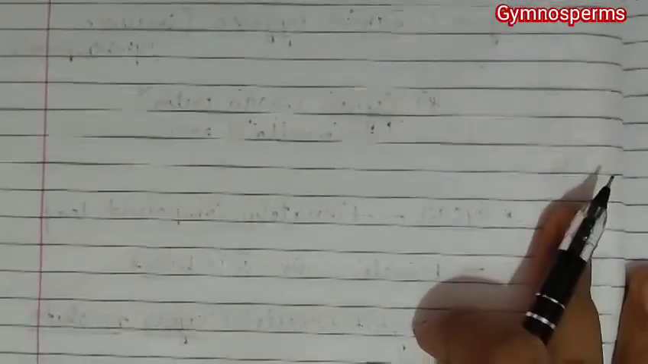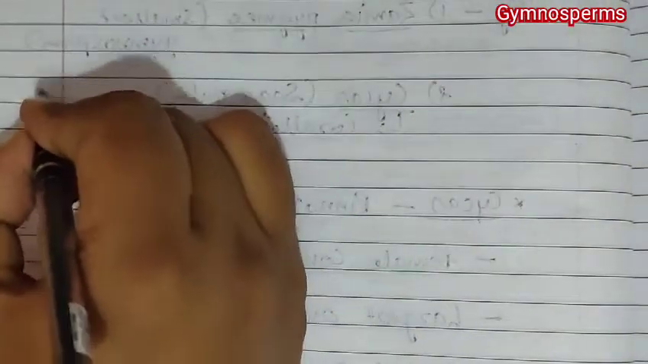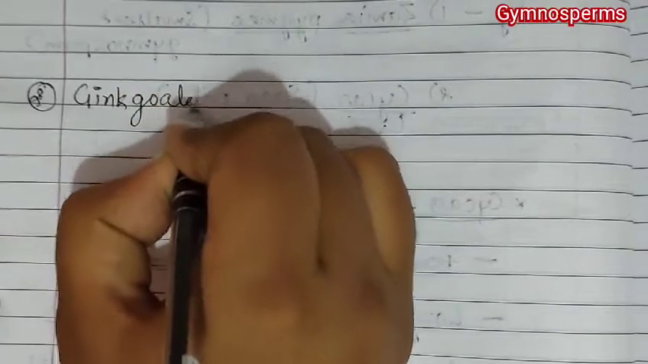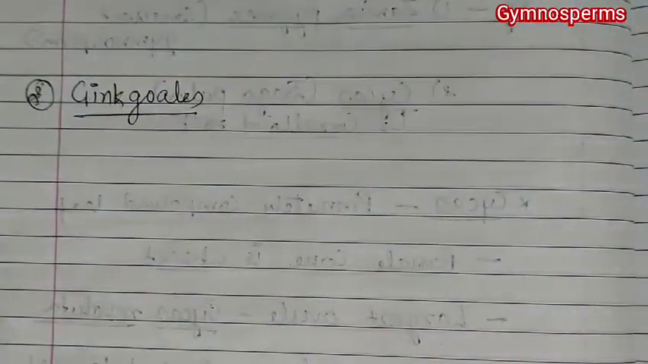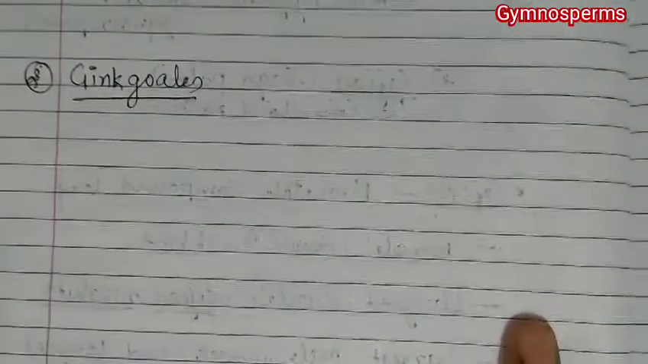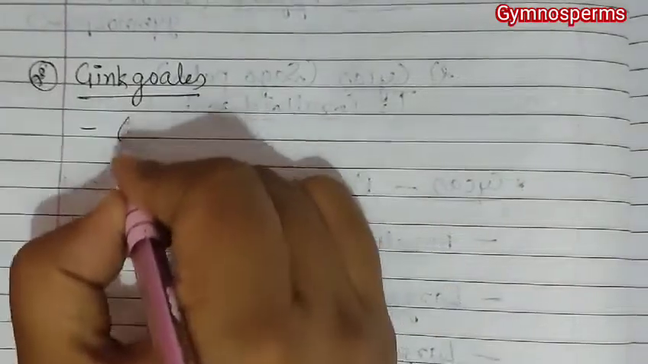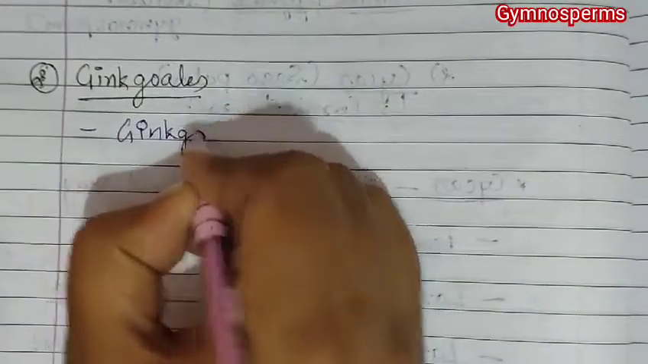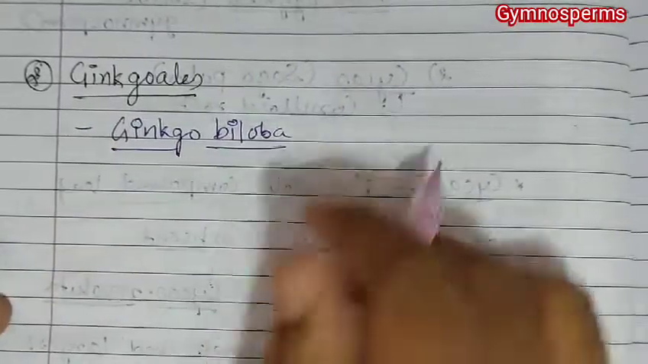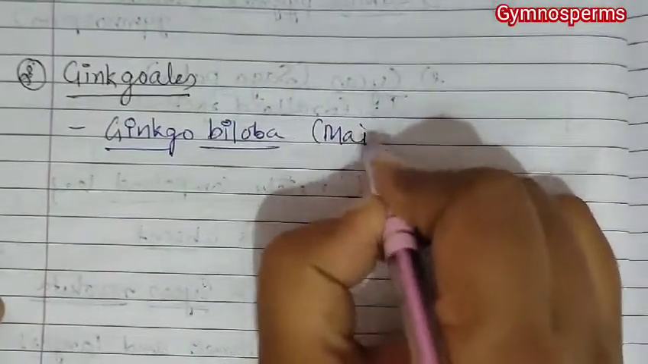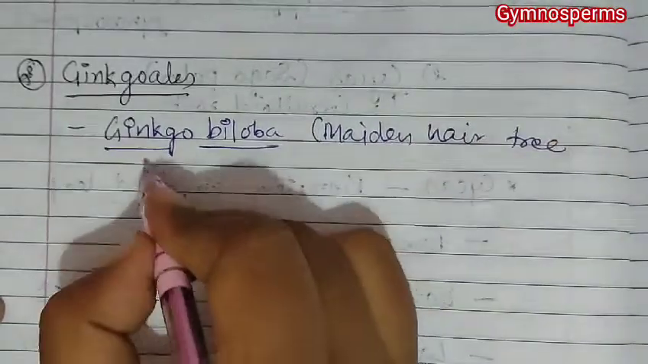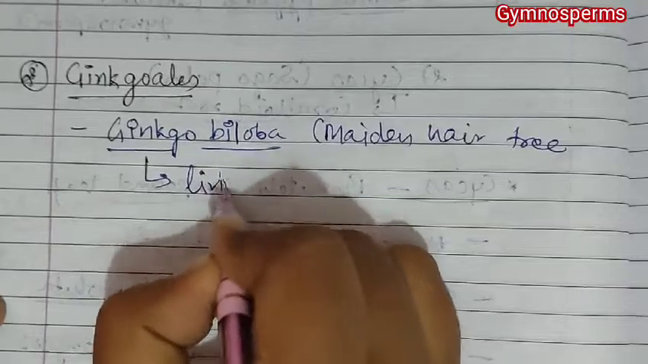Now next we talk about Ginkgoales. In Ginkgoales, one of the important known examples is Ginkgo biloba. This Ginkgo biloba is also known as the maidenhair tree, and this is also a living fossil.